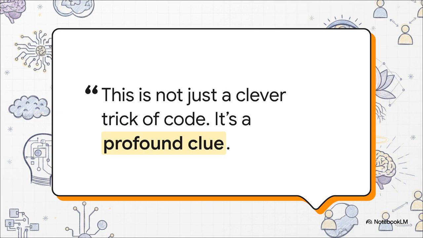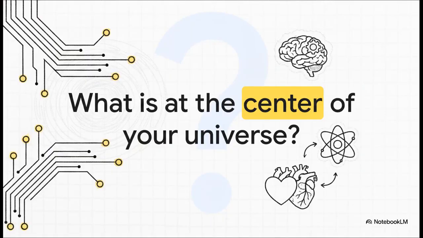Think about what you're taking away from this explainer today. This AI architecture isn't just a clever trick of code to help your phone recognize photos. It is a staggering philosophical clue. It suggests that the human mind itself is the conscious singularity, actively selecting and rendering realities from a vast quantum field, just exactly like our machines do. We've seen exactly what sits at the center of the AI's universe, a branching, parallel engine searching for truth amidst a synthetic multiverse. But as we wrap up, I want to leave you pondering something far closer to home. If the very machines we build to mimic intelligence are actually uncovering the literal mechanics of reality, what incredible engine lies at the center of yours?